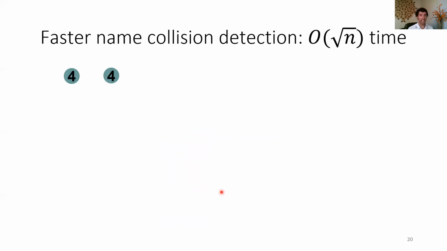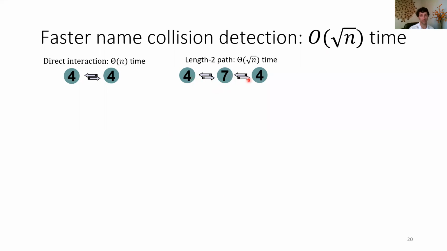So the basic idea of our faster name collision detection can be shown through an example which takes order square root of n time. So now again, the direct interaction to detect the name collision takes linear time. But something that we can achieve in square root of n time is to have one intermediate agent. So we have two agents with the same name, both 4. And in square root of n time, some intermediate agent will interact with both agents. And that'll be sort of a length 2 causal path from one to the other. Now, our name collision detection is going to use this idea to detect a collision. So we'd like somehow this agent number 7 should be able to distinguish between the two agents marked 4.